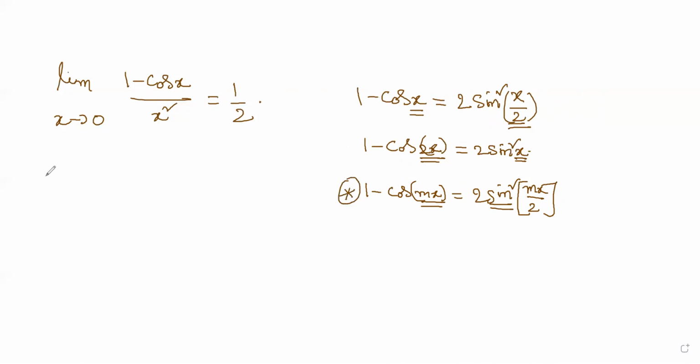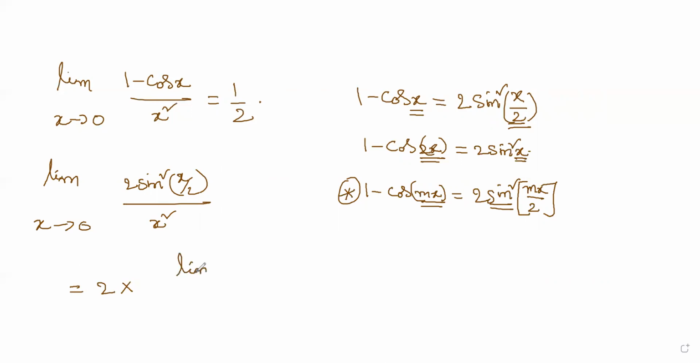And now when you substitute here, the limit extends to 0. So you have 2 sine square x by 2, whole divided by x square. Now 2 is a constant which comes out of the limit. So you can take limit x tends to 0 of sin x by 2 divided by x, whole square.